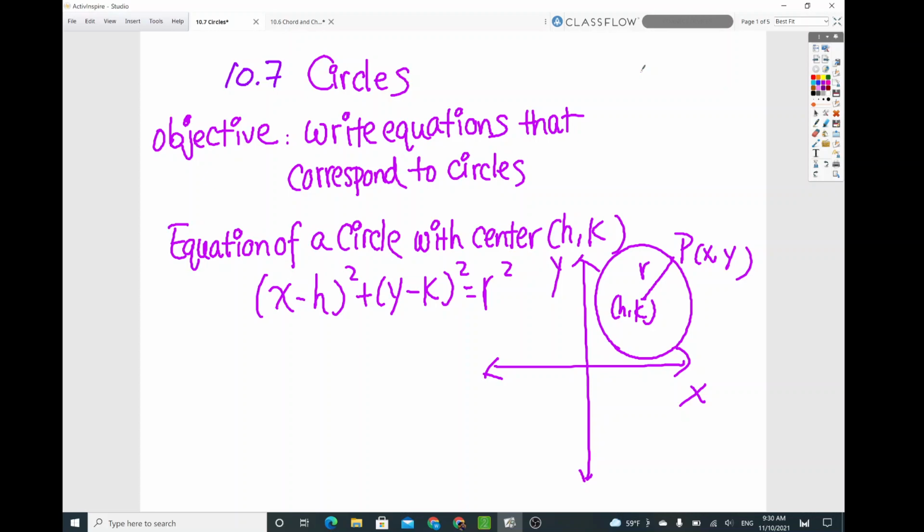And so what we have here is a circle. See that the center is (h, k) with the radius r, and extend it all the way to point P on the circle, (x, y). So the equation for the circle would be (x minus h) quantity squared plus (y minus k) quantity squared, so that equals r squared. This is just considered the standard equation of a circle.